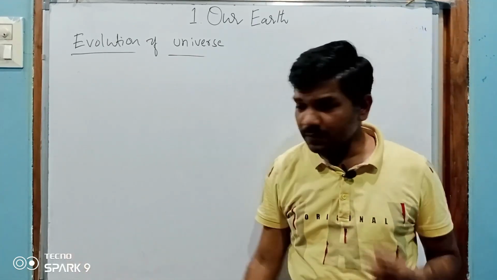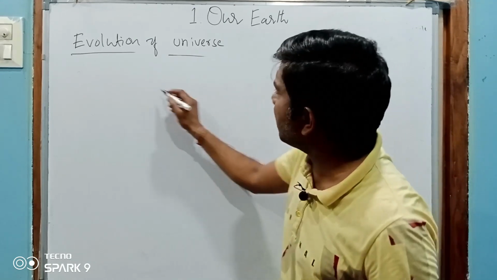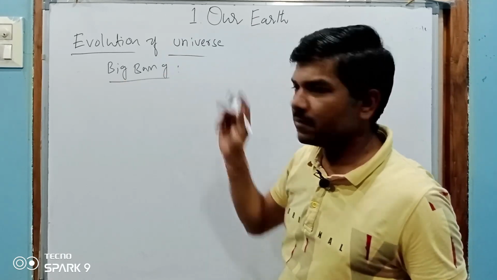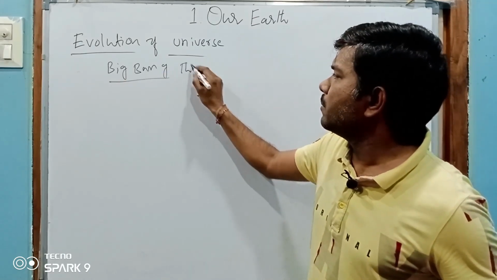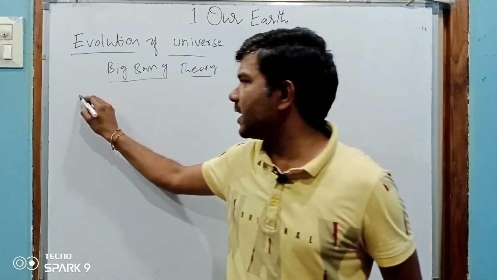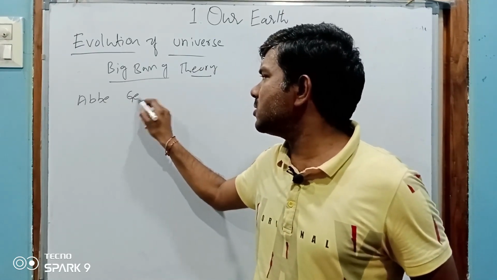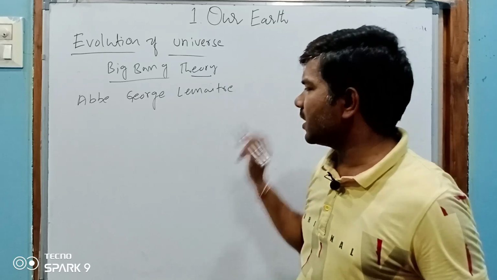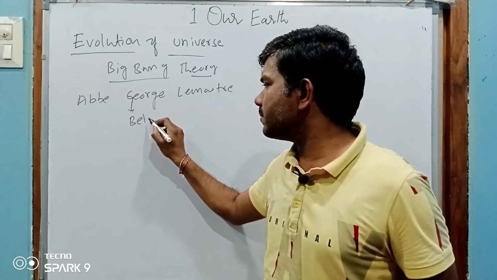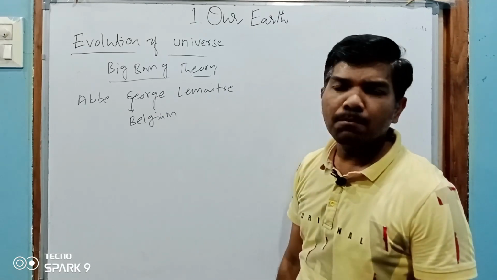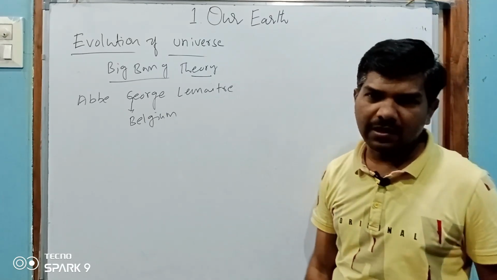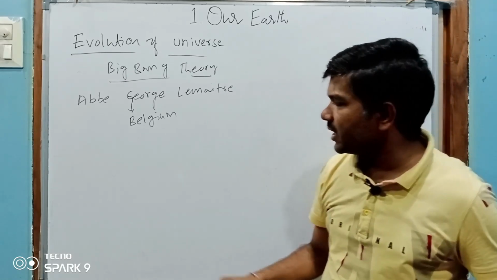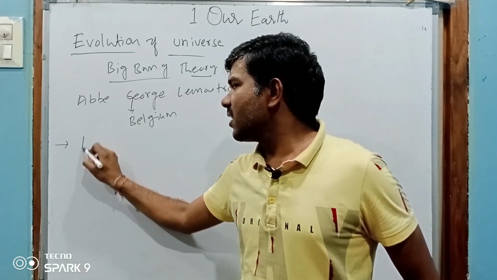Okay, next let's see the Big Bang theory. It is a very important theory, and it is given in our textbook. The Big Bang theory was proposed by Georges Lemaitre. He belongs to Belgium. He was a Belgian priest and physics professor, Georges Abbe Lemaitre. He proposed this in 1927.